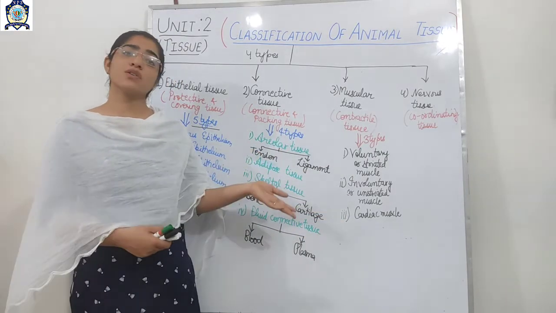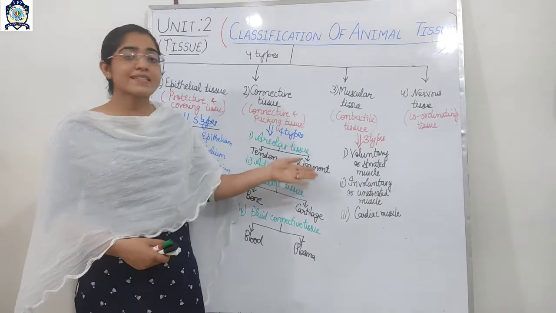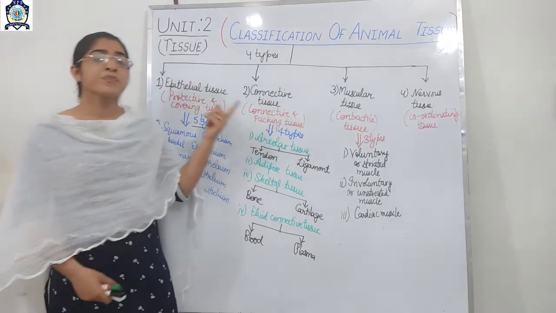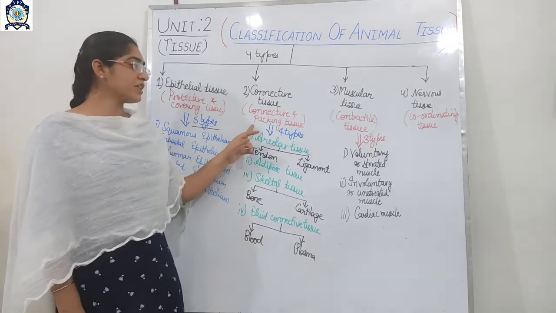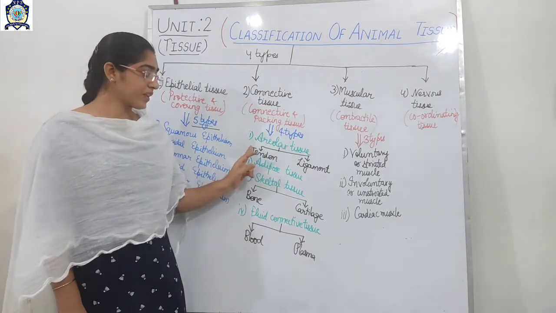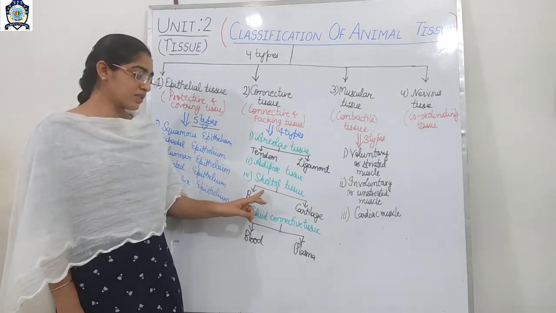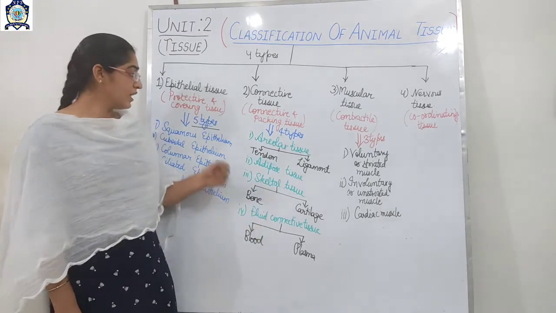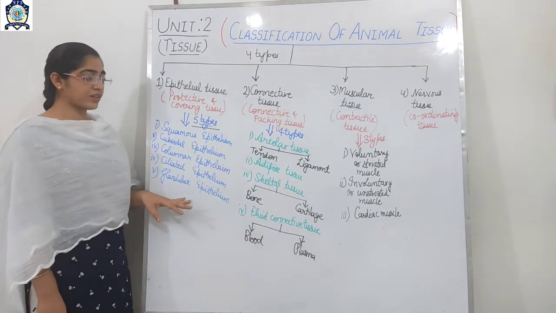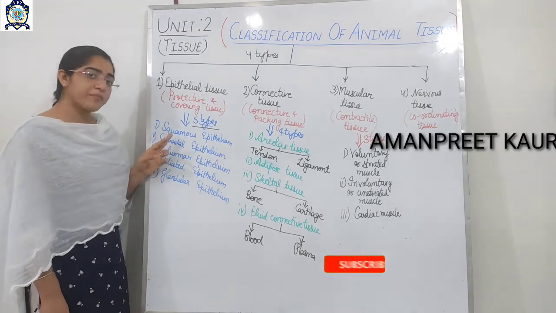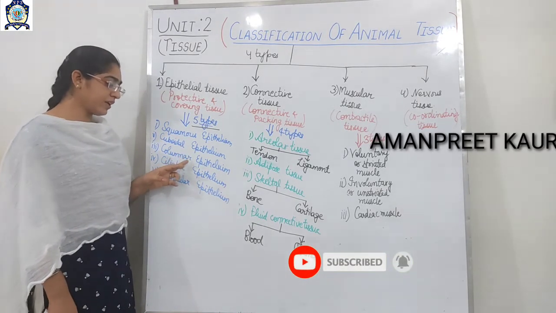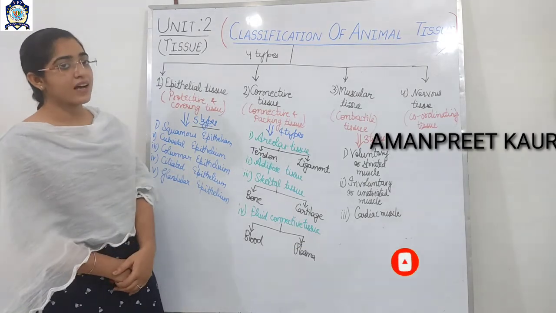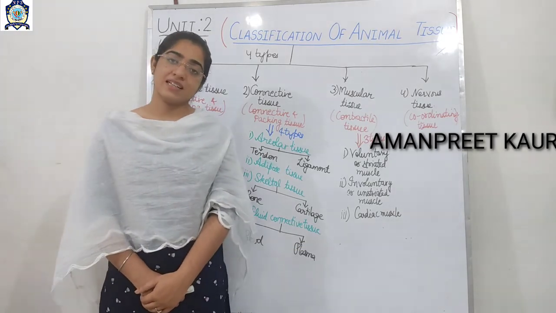In our next video class, we will study in detail the main animal tissues and their classification. Connective tissue is basically of 4 types: areolar, adipose, skeletal and fluid. And epithelial is further of 5 types: squamous, cuboidal, columnar, ciliated and the glandular epithelium.